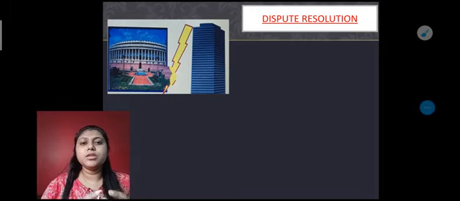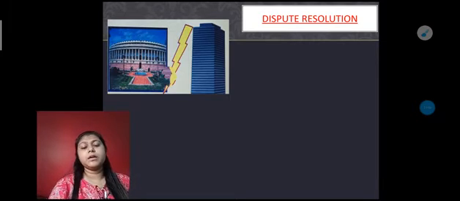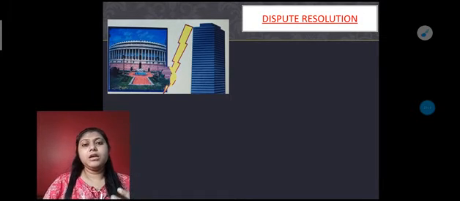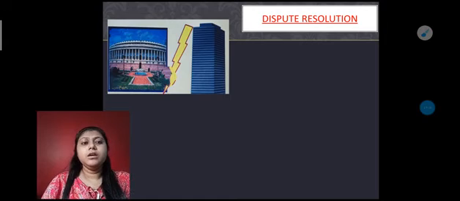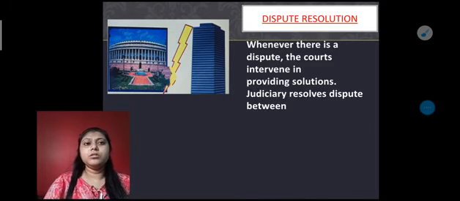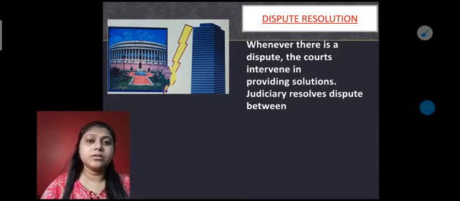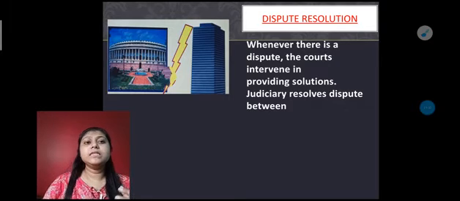The main role of the court system of any country is to resolve all the disputes which arise between the different fields of the country. Whenever a dispute or problem arises, it is the responsibility of the court to intervene and provide the solution.